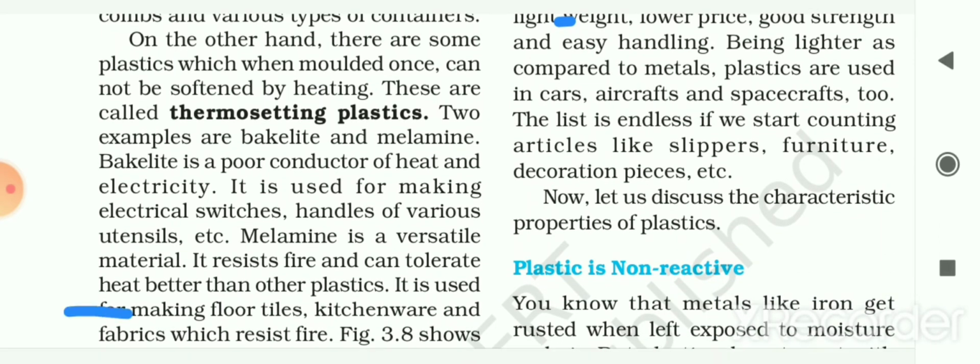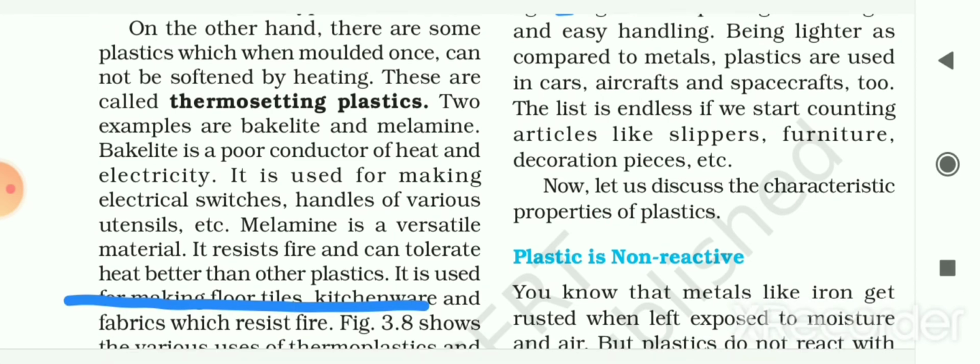As we had seen, some plastics can be bent or deformed easily. On the other hand, there are some plastics which, once molded or given a shape, cannot be softened by heating again. If you heat them again, you cannot change the shape of that kind of plastic. These are known as thermosetting plastics. The examples of thermosetting plastics are bakelite and melamine.